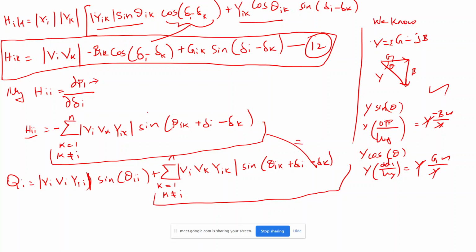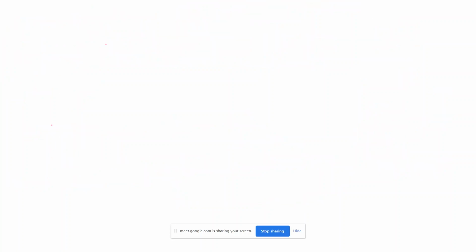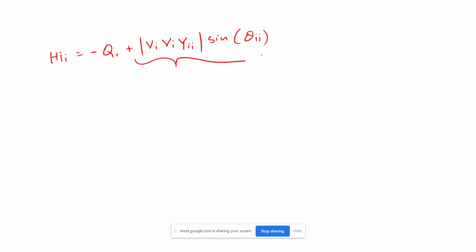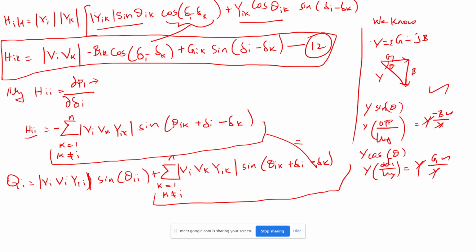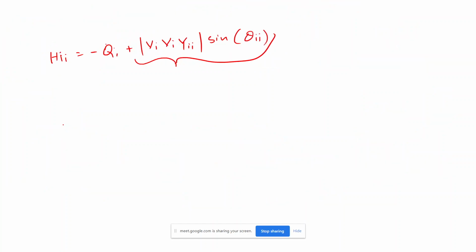Both are equal. So this equation H_ii I can write as H_ii is equal to minus Q_i plus V_i squared Y_ii sin theta_ii. If I want to remove only this component from this equation so that I will get H_ii, what I did is I have taken this and subtracted this unwanted term, and I will get H_ii. So that is what I have taken.